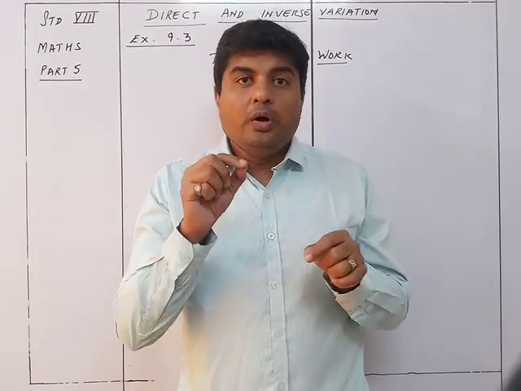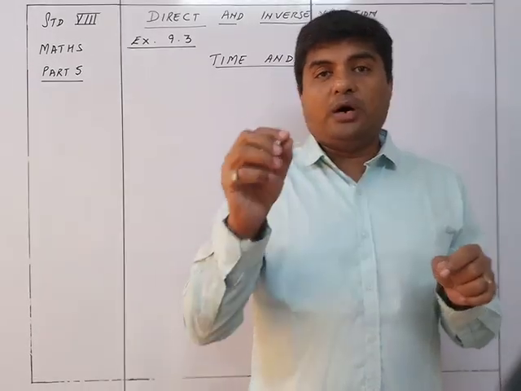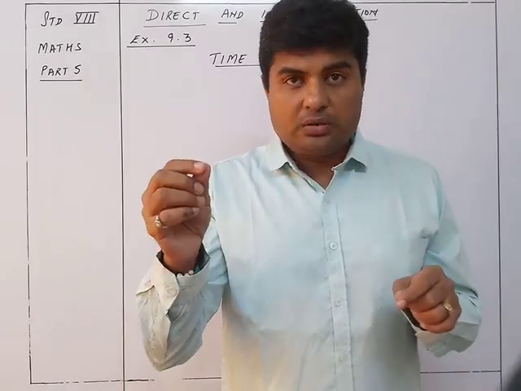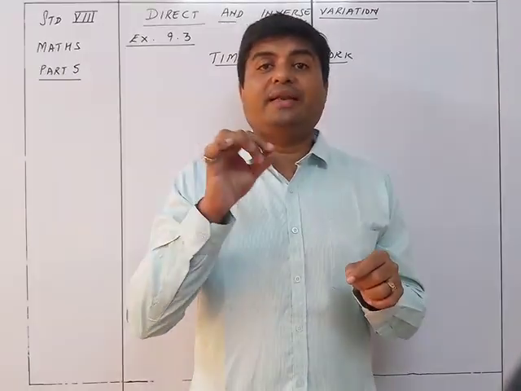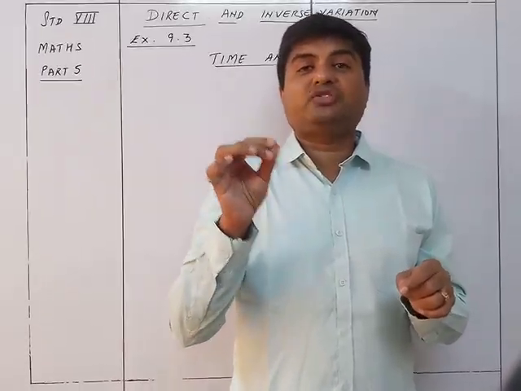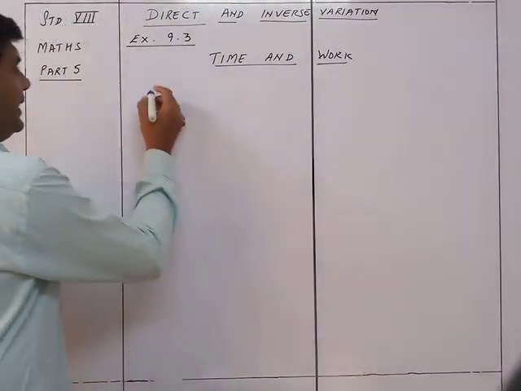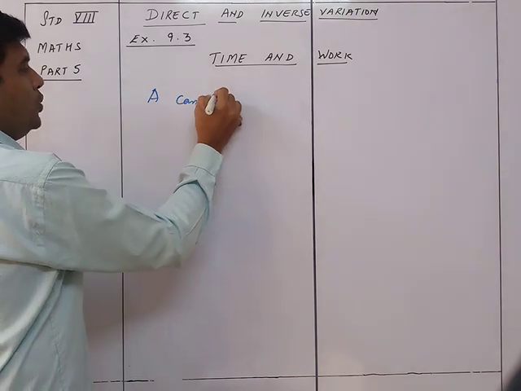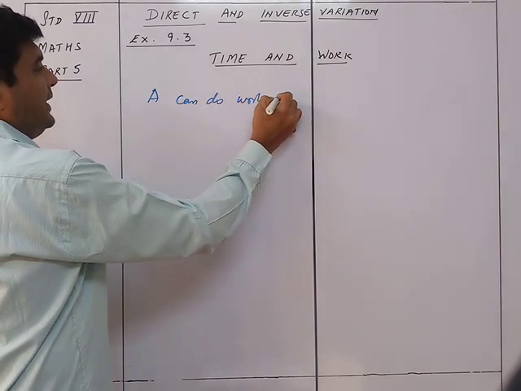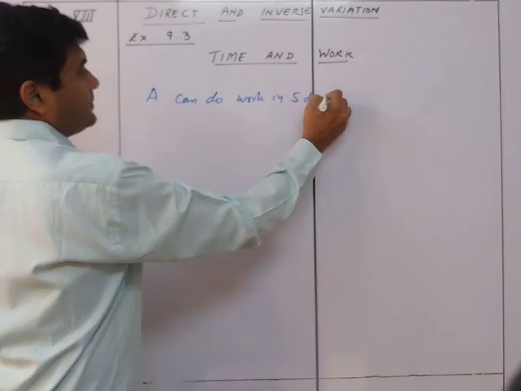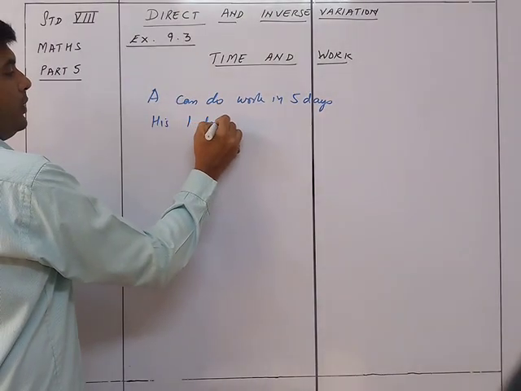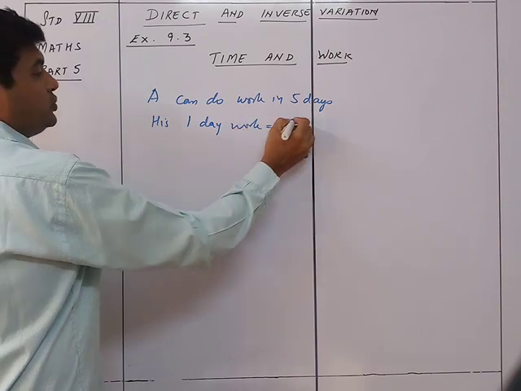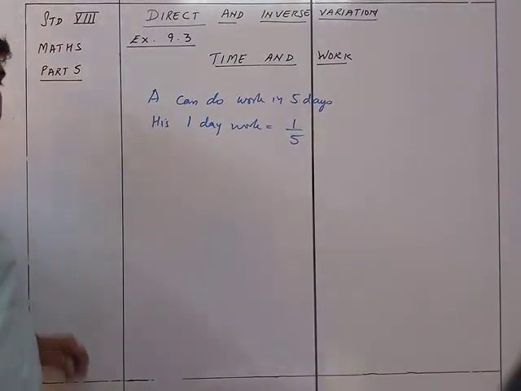Right? So 1 day work or 1 minute work of a person is equal to 1 upon the number of days or number of minutes it takes to complete the work. So if I say that A can do work in 5 days, his 1 day work is equal to 1 upon 5.